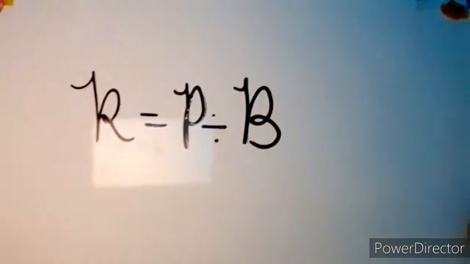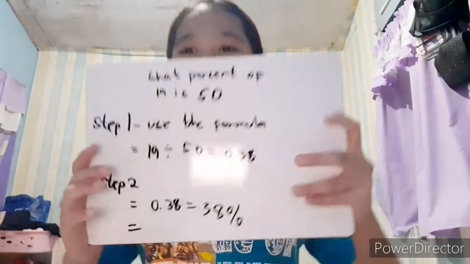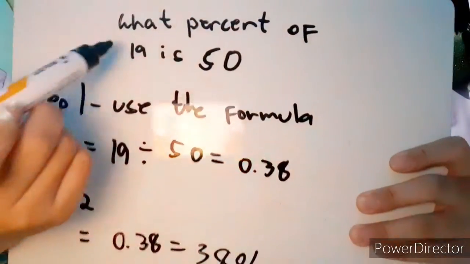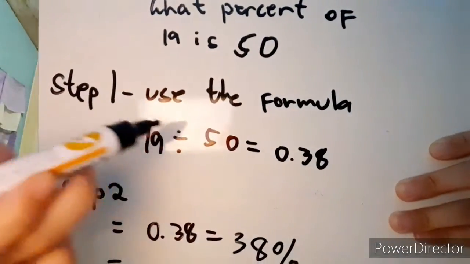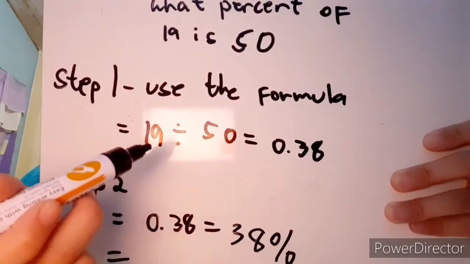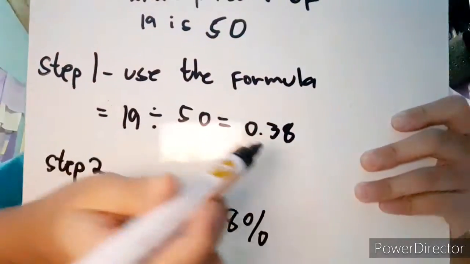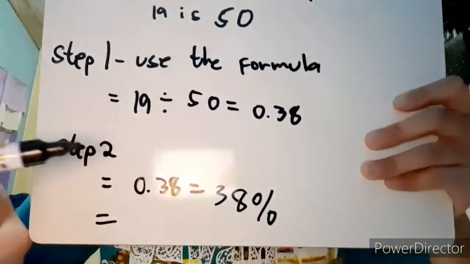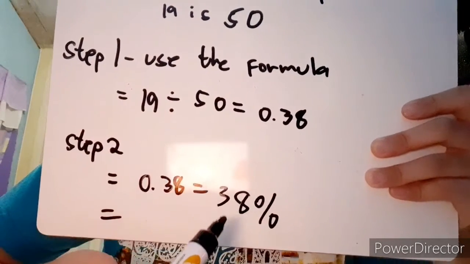Now let's finally have rate. The formula of the rate equals percentage divided by base. Now here's an example. What percent of 19 is 50? Step 1. Use the formula. 19, which is the percentage, divided by 50, which is the base, equals 38 hundredths. Step 2. Change the decimal into a rate.